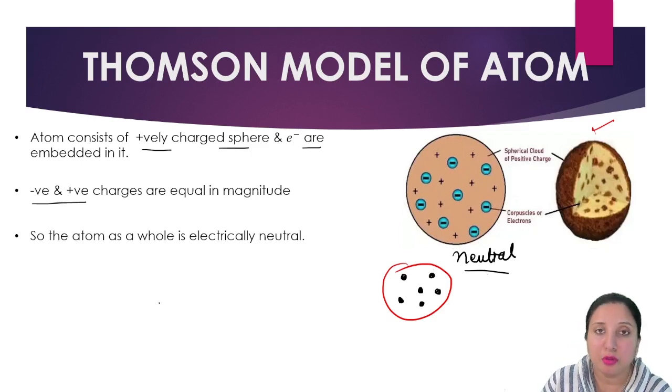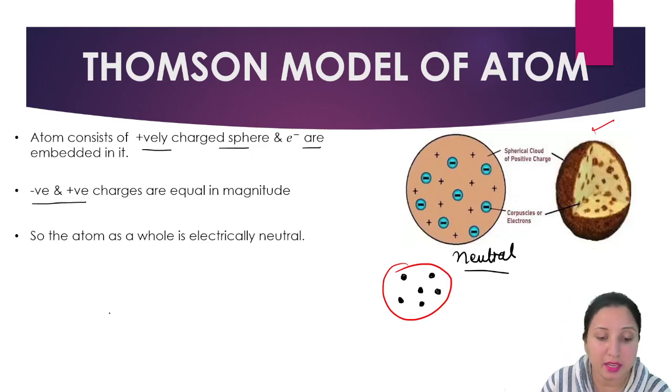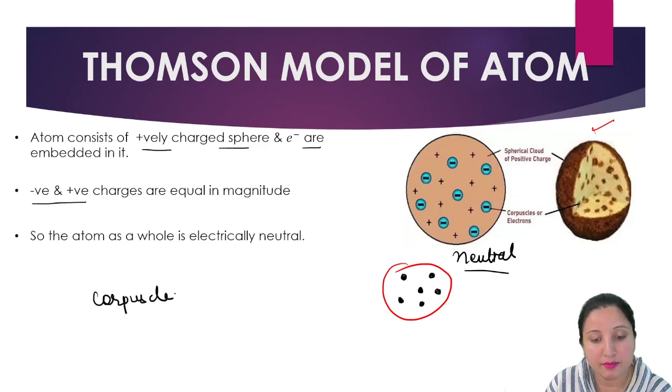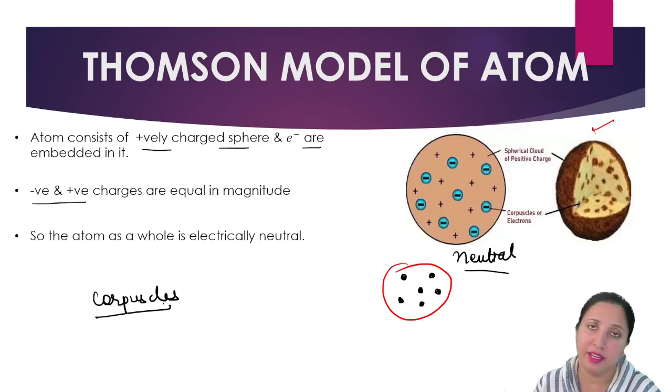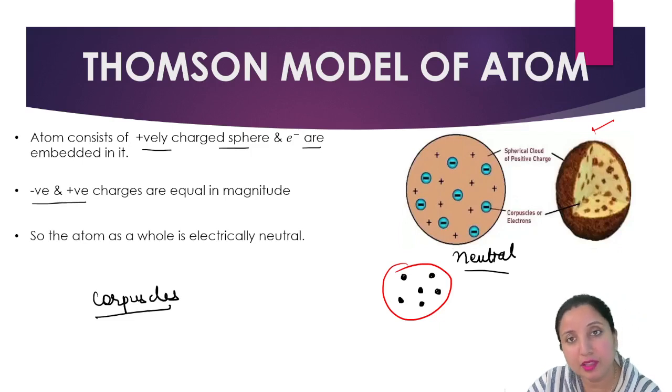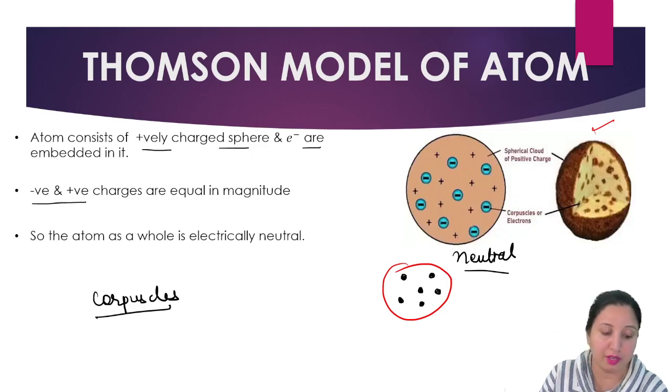That electrons, like nowadays we are talking about the electrons, but previously we used to call them corpuscles, and later on we said that these are the electrons, the particles suspended in this fluid. Now in this fluid means this structure that is positive over here.